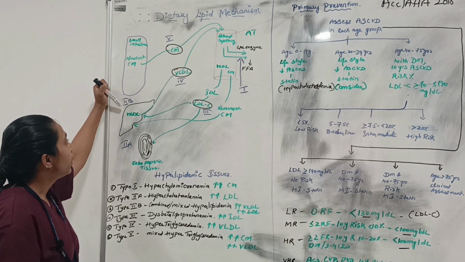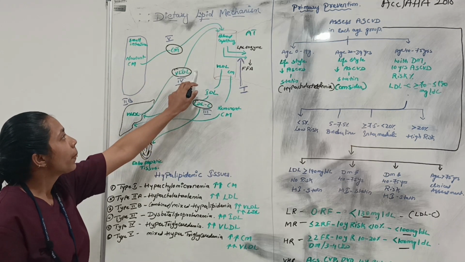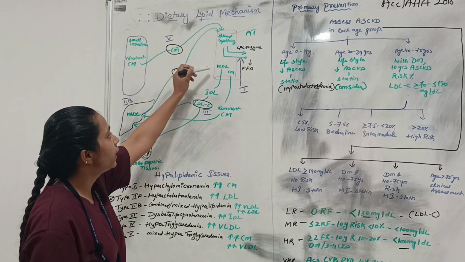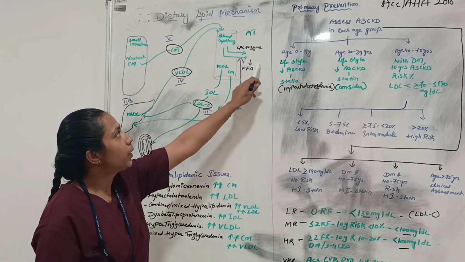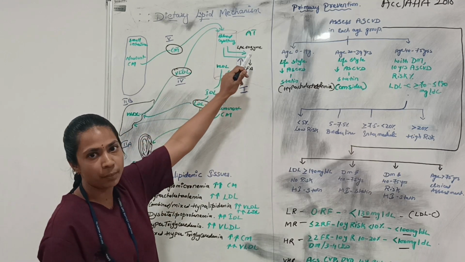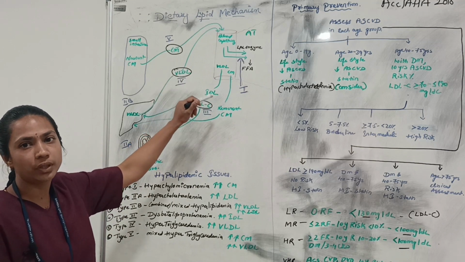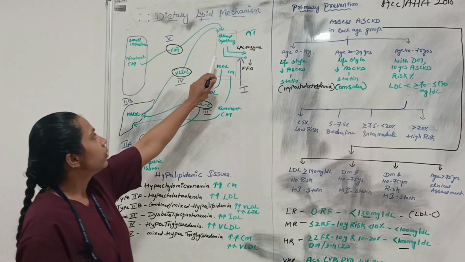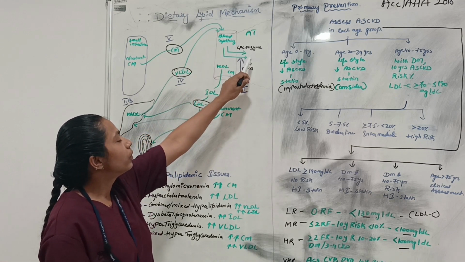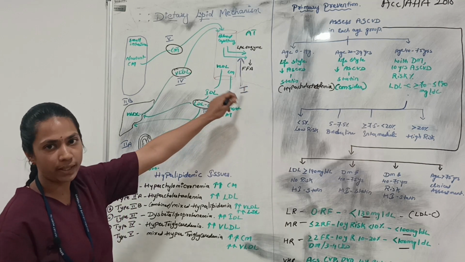These chylomicrons and VLDL enter into the blood capillaries through some mechanism, and they will be taken up by the adipose tissue through an enzyme called lipoprotein lipase. This lipoprotein lipase enzyme will be activated by apolipoprotein C2. Through this, VLDL and chylomicron will be converted into free fatty acids.